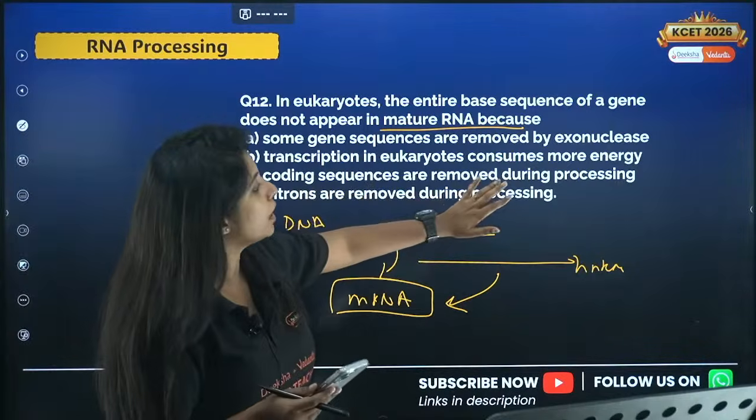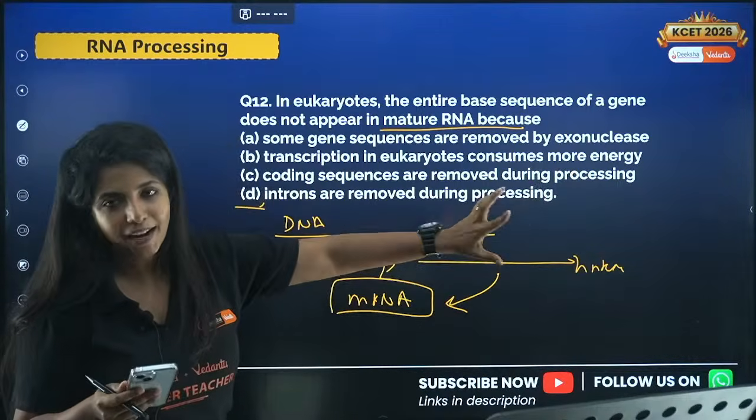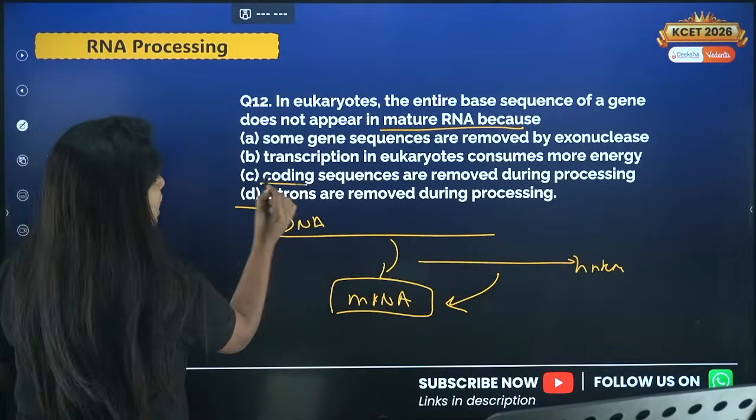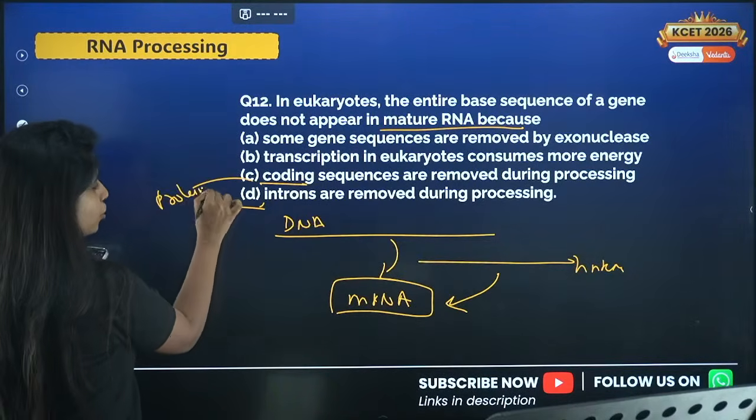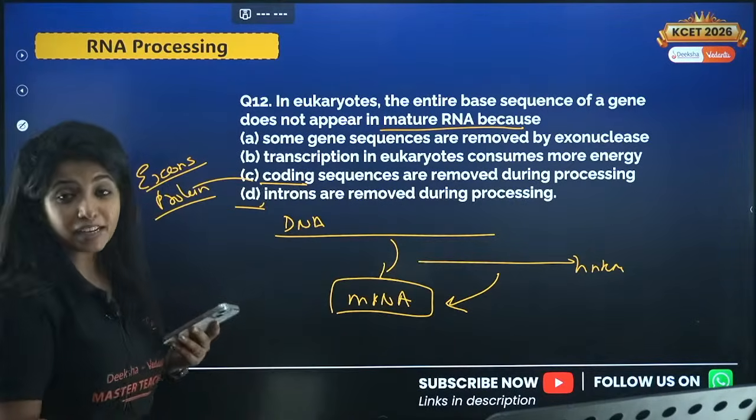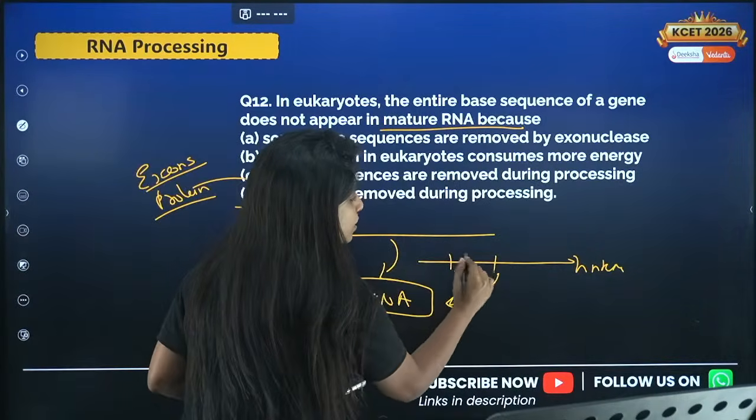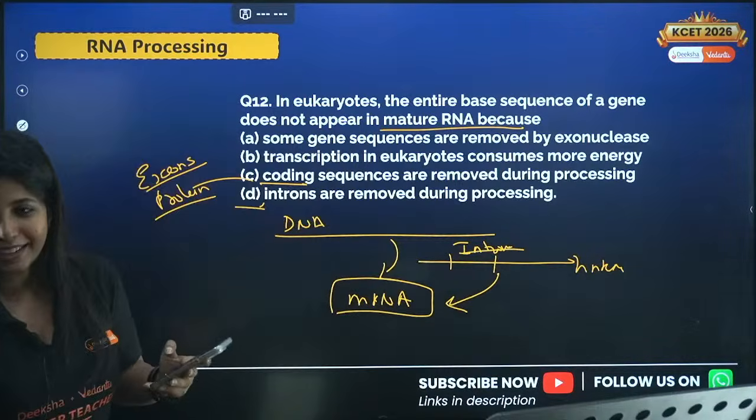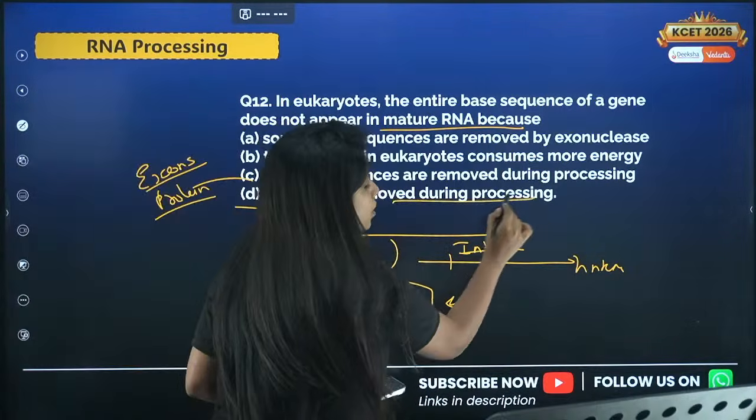Coding sequences are removed during processing. That is also not there. Why do you remove coding sequences? Coding sequences mean the sequences that will actually code for proteins. Will you remove it? No. You call these sequences exons. My dear children, there are non-coding sequences over here which you call introns, and which is why Aishwarya is super correct. So introns are removed during the process of processing.